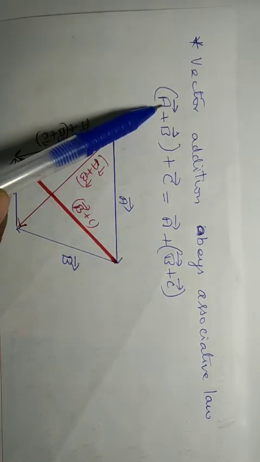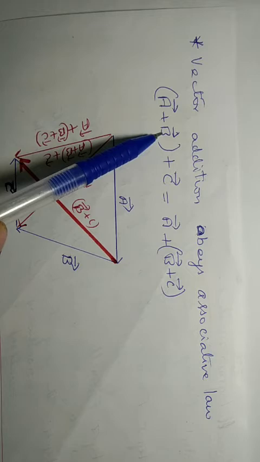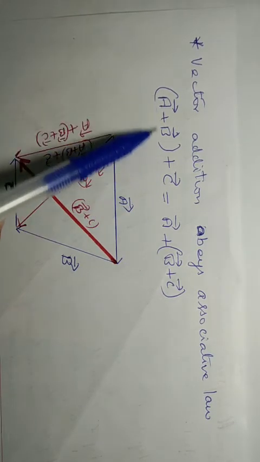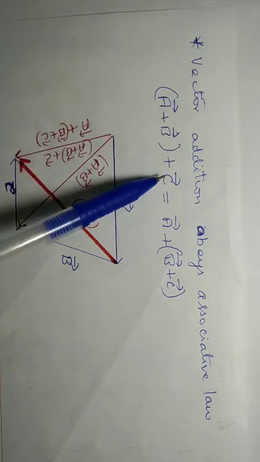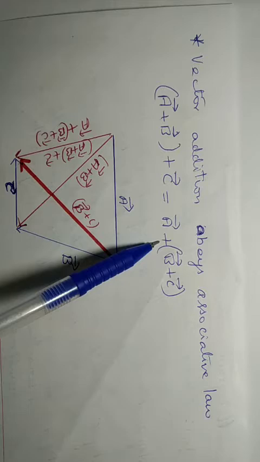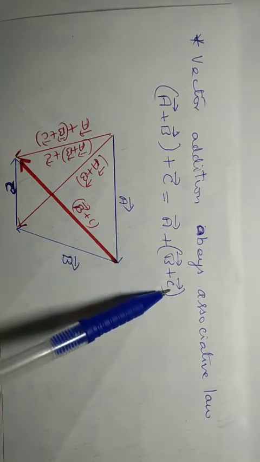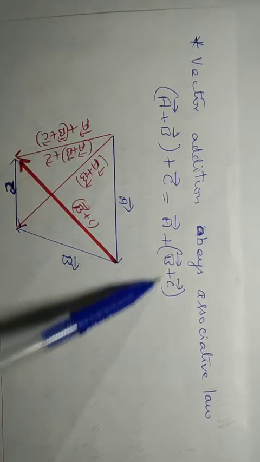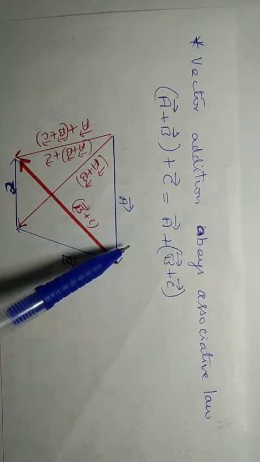In this case, vector A plus vector B, plus vector C. When you add these two vectors and then sum with C, that must be equal to vector A plus the sum of vector B and C. Including this is only one vector. This is also one vector.